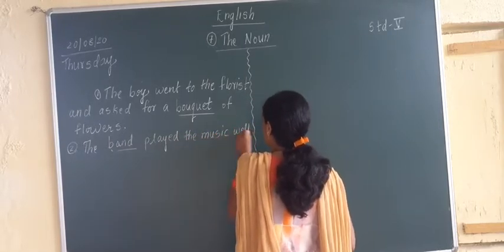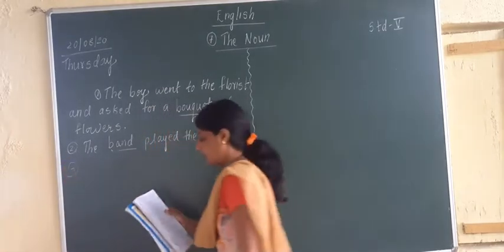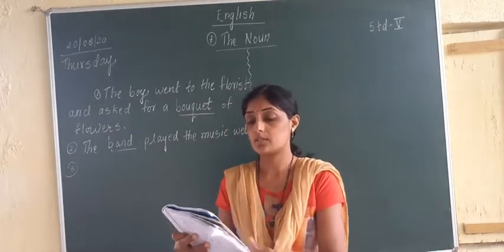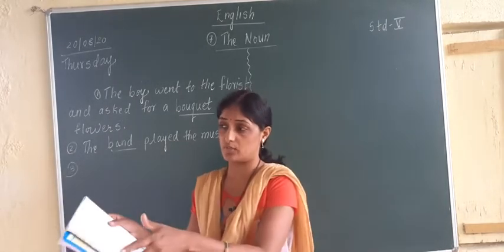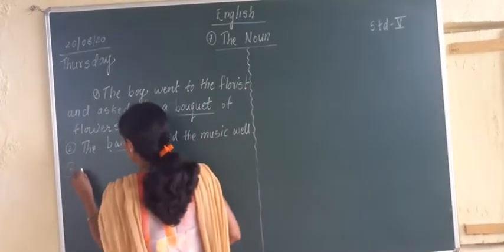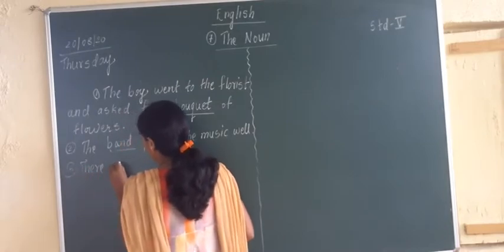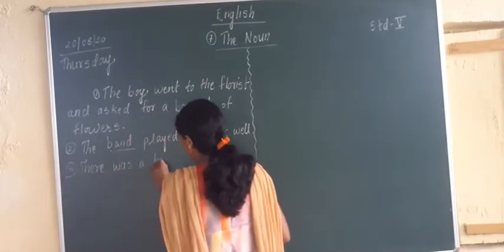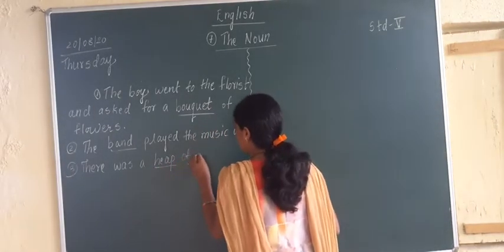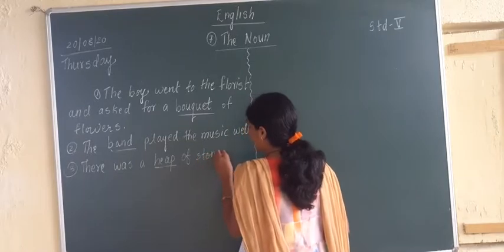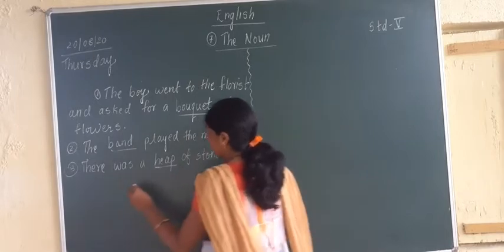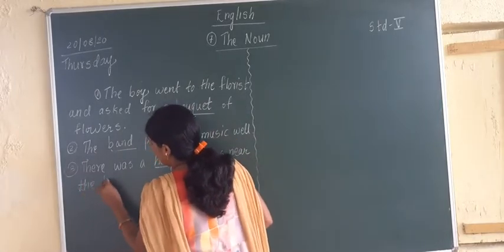Music well. Third sentence which is given here is, there was a dash of stones near the bank of a river. What is it? Heap of stones. When many stones are put together in one place, it is called heap. So there was a heap of stones near the bank of river.